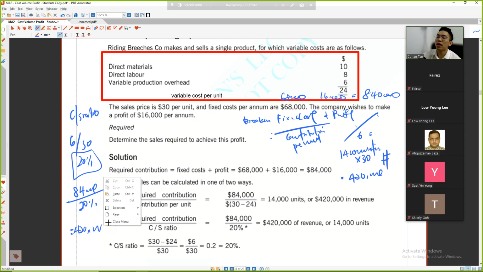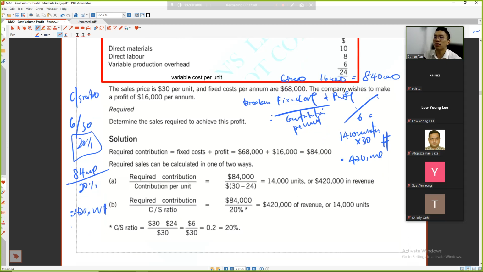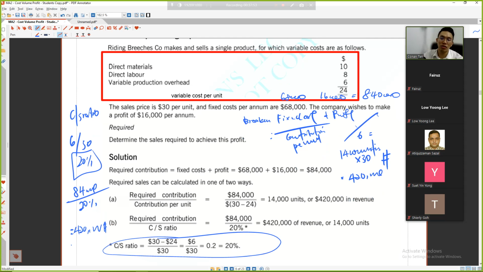So it depends on which approach you want to use. At the end of the day, 1, 2, 3, 4 is 5. 1, 2, 4, 3 is still 5 to me. So at the end of the day, this is how it's done. Alright, ladies and gentlemen, by looking at this illustration I'm giving you, are you sure that whatever you learned, you are clear? If yes, please type 1.